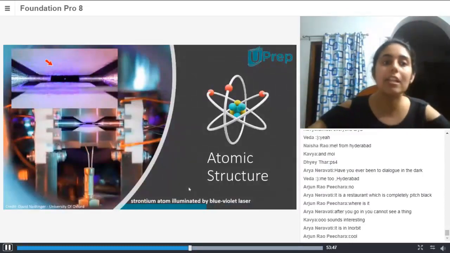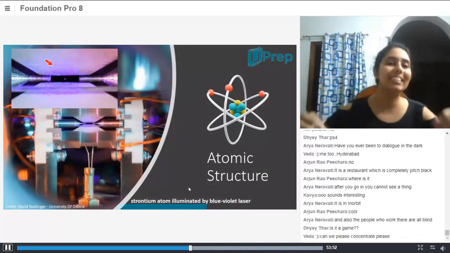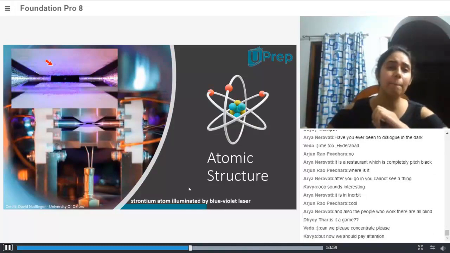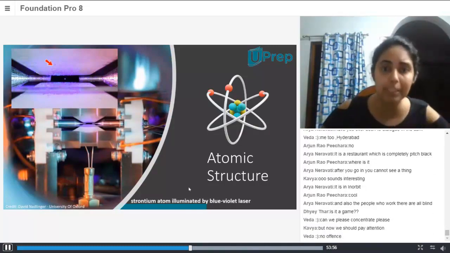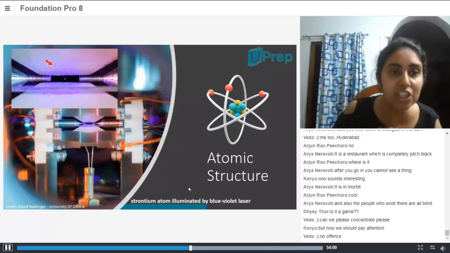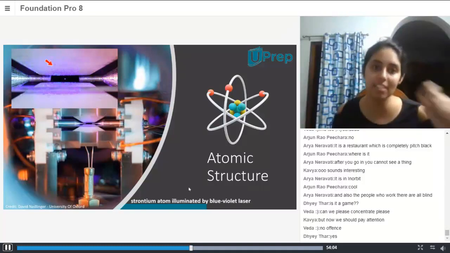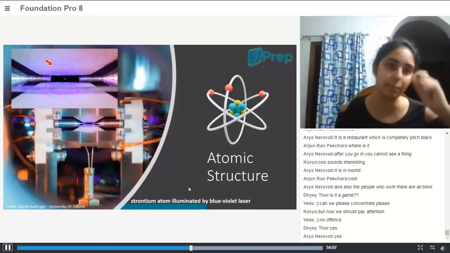So imagine that a long exposure shot of this atom was taken hundreds or thousands of times, and then all those images were overlapped on top of each other, and that is when you see, okay, this is the isolated strontium atom that I have.